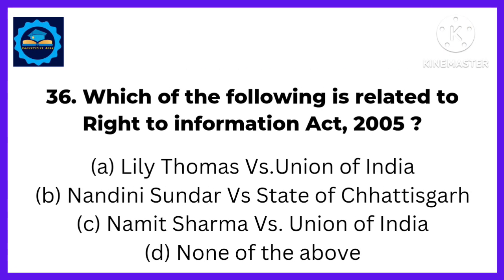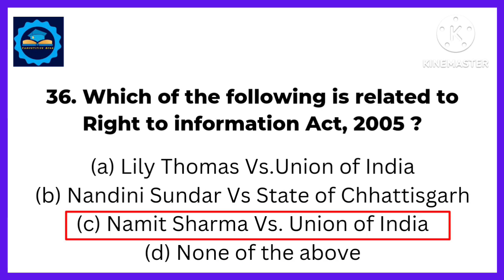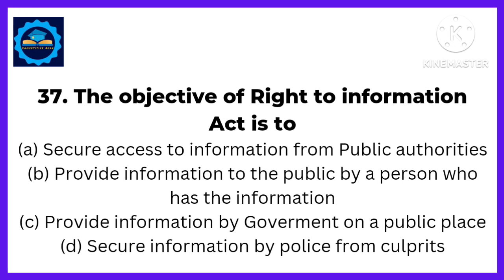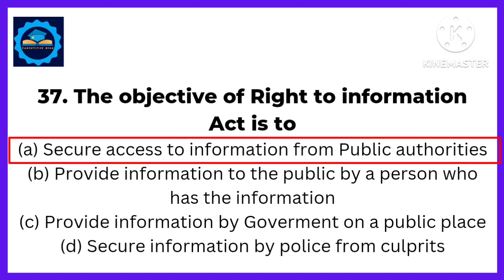Next, which of the following is related to the Right to Information Act 2005? Answer, Namit Sharma versus the Union of India. Next, the objective of Right to Information Act is to, answer, secure access to information from public authorities.